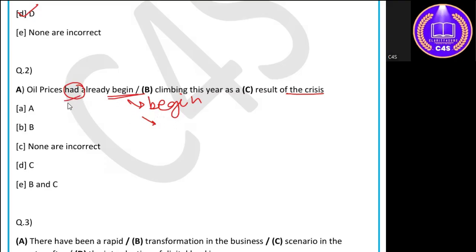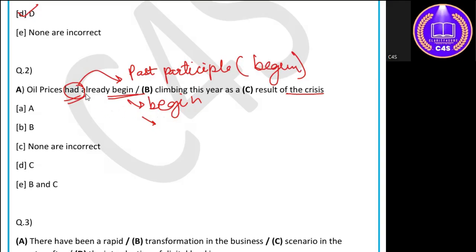So here with the past tense you will have the past participle form of the verb, and the past participle form of the verb begin is begun. So the correct sentence will be: oil prices had already begun climbing this year as a result of the crisis. Okay, so the error is in the A part of the sentence.